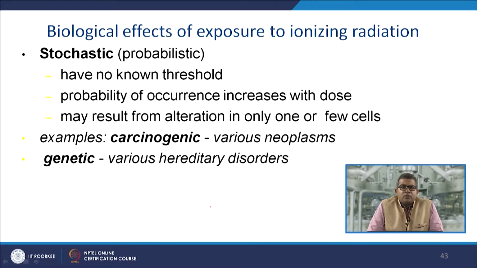They have no known threshold. The probability of occurrence increases with the dose, and this may result from alteration in only one or a few cells, like carcinogens, various neoplasms, genetic disorders, and hereditary problems that may occur in due